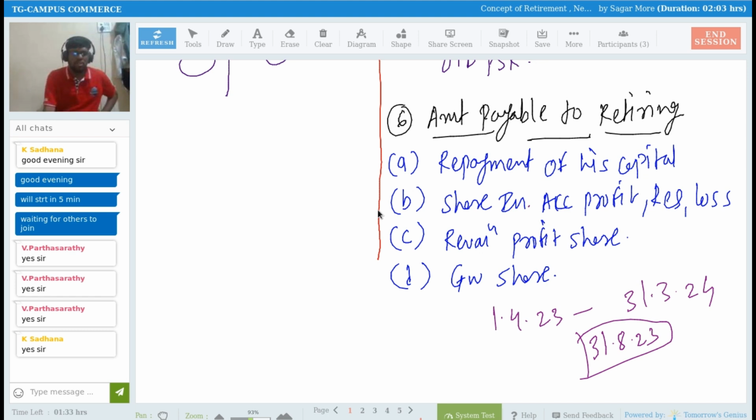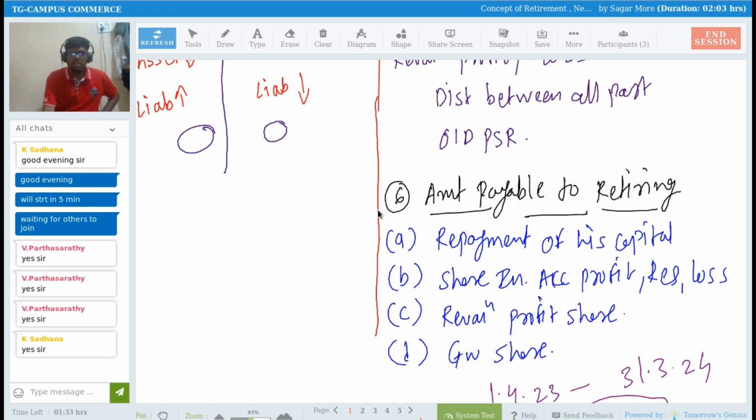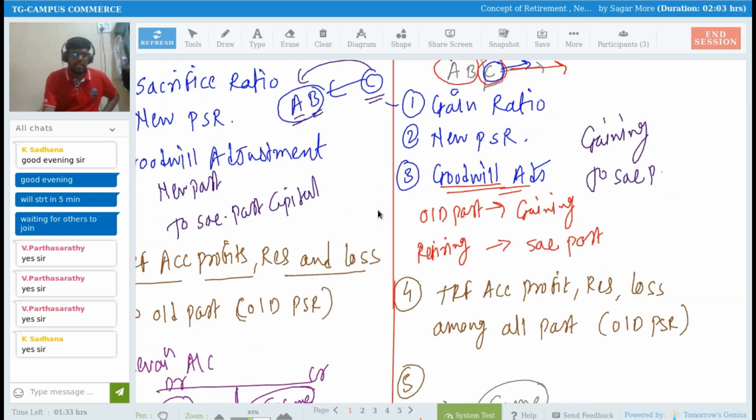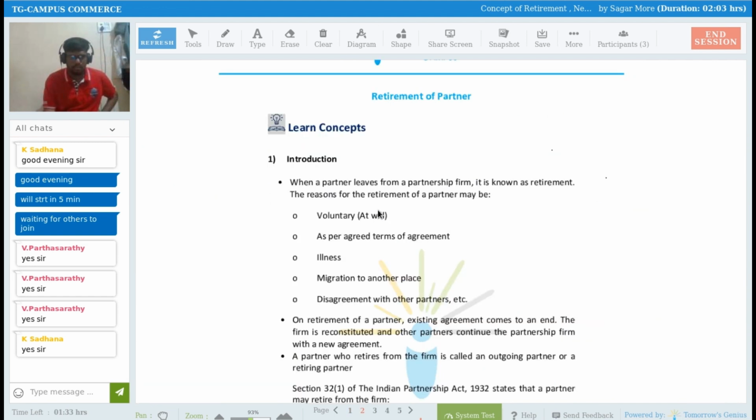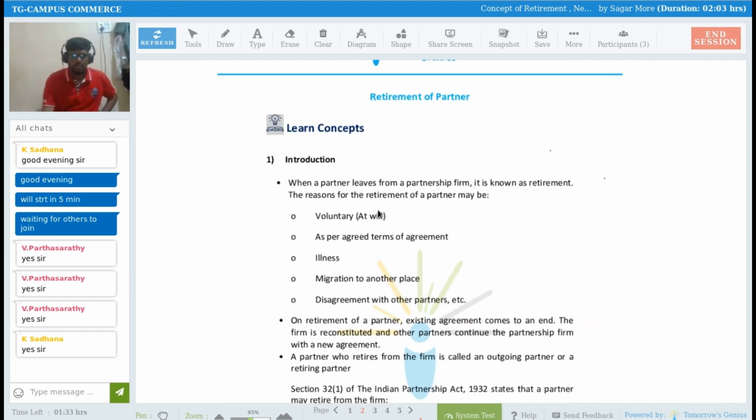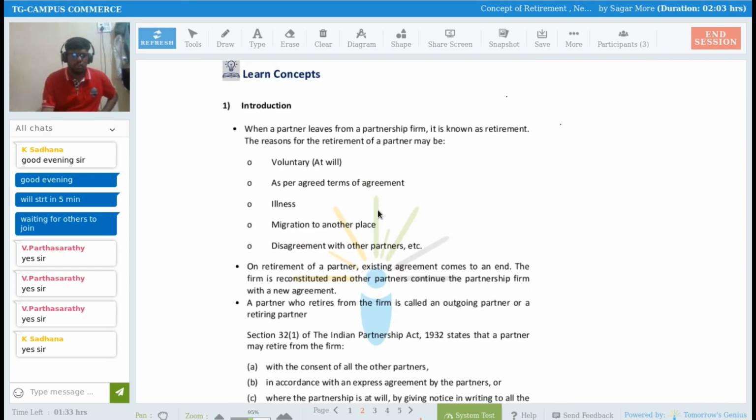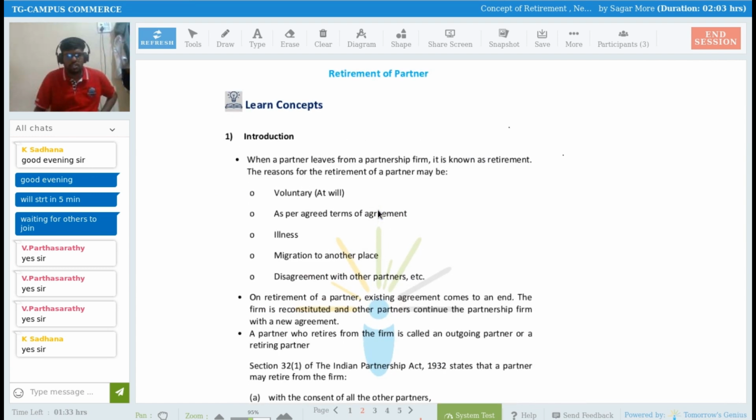Okay, so one by one we are going to discuss the adjustments. First, we have to see how to calculate the gaining ratio and the new profit sharing ratio. See here, whatever is written here, I have just covered that, right? And why is the partner retiring from the partnership business? There can be reasons.